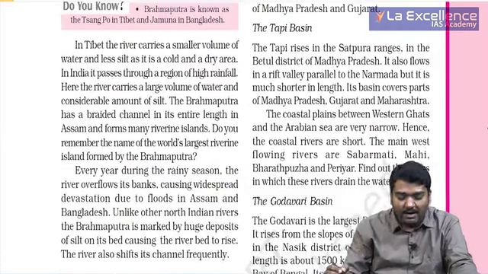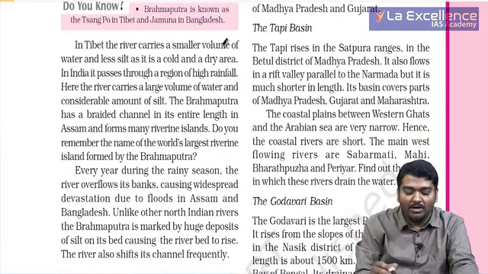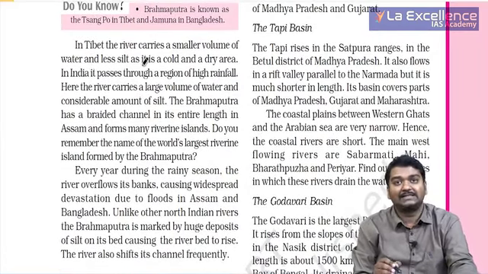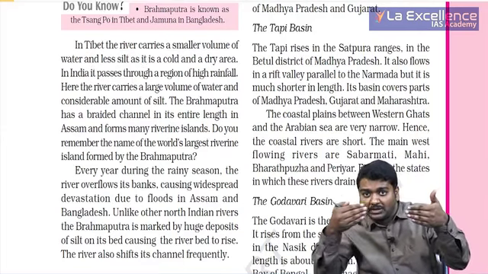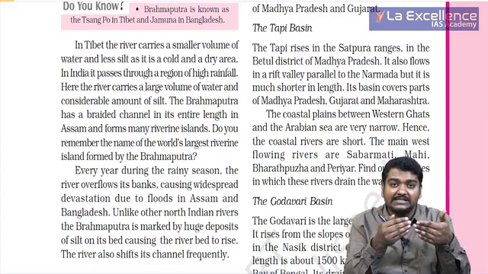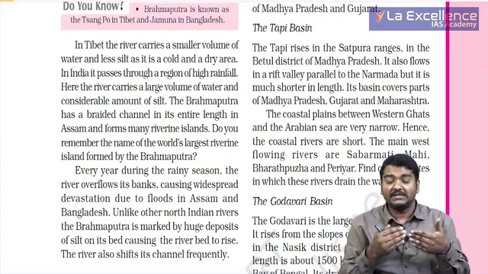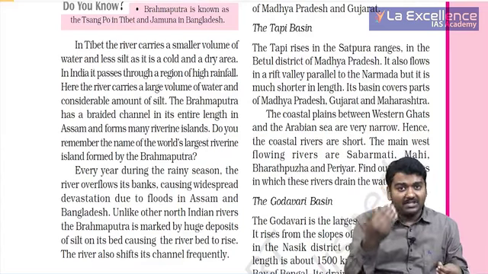And in Tibet, the river carries a smaller volume of water and less silt, because rainfall is very less in this region.